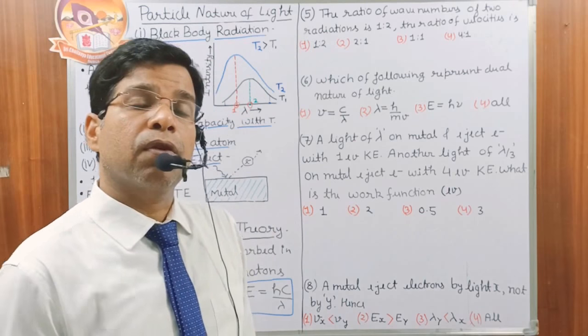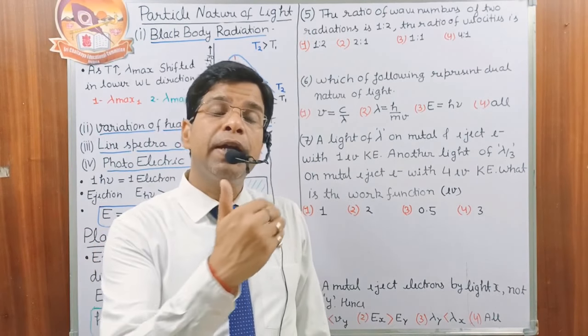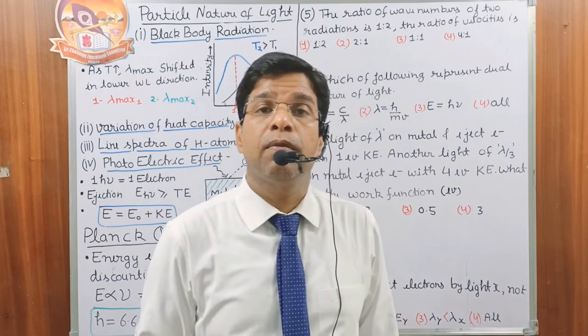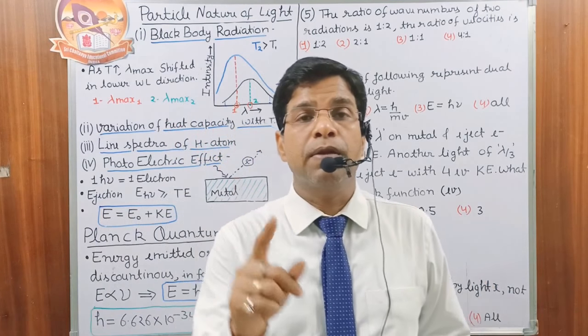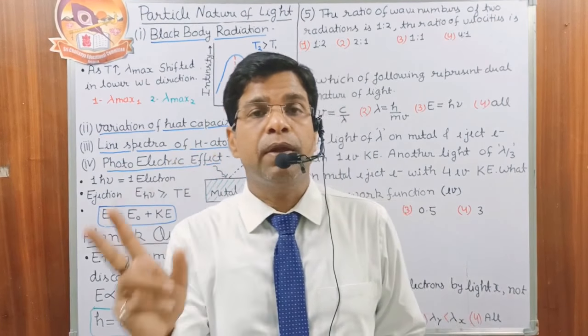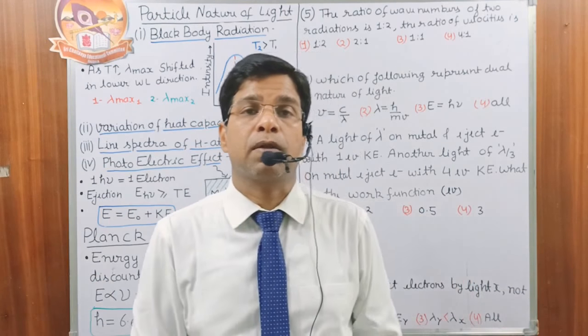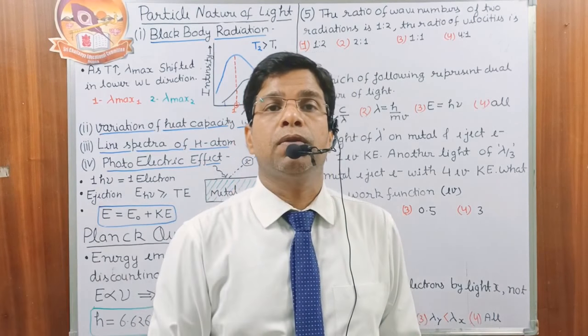Energy of the photon can be 1 h nu, 2 h nu, 3 h nu. It has to be an integral proportion, but it cannot be 0.5 or 3.5. These values are not possible, because either we have one photon or we have two photons. We cannot say that I have 3.5 photons. It is not possible. It is a bundle. Either you have to catch one bundle or zero.